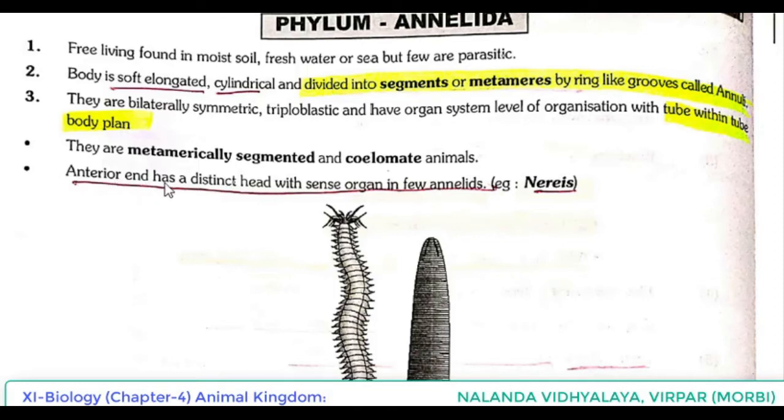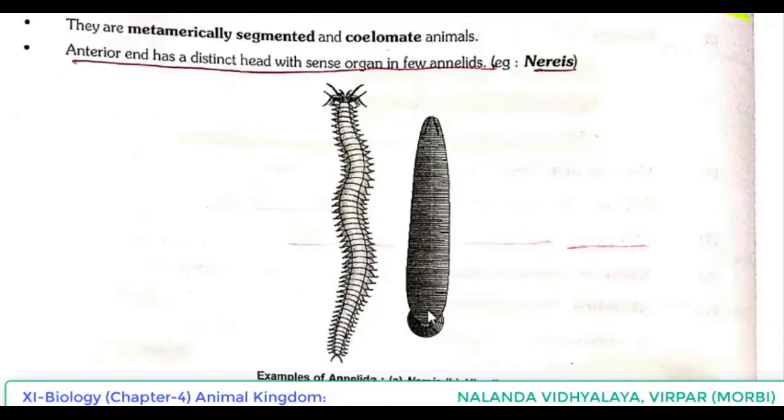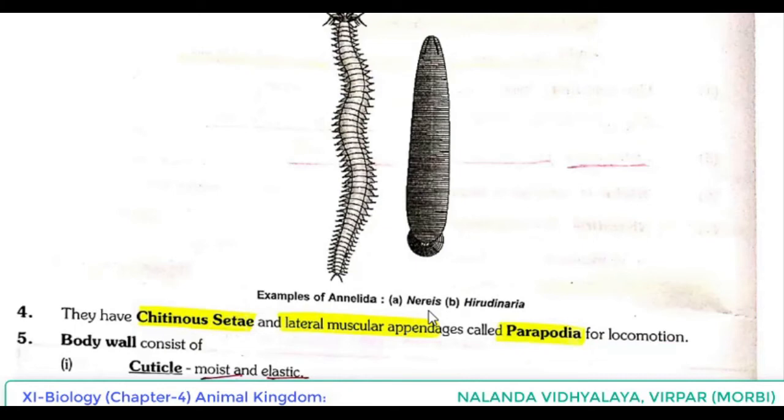Anterior end has a distinct head with a sense organ in few annelids, for example, Nereis. In the figure, examples of Annelida are given: Nereis, an aquatic form, and Hirudinaria, blood-sucking leech. Next point, they have chitinous setae. Setae are the locomotory organs of these annelids, and they are made up of chitin. That's why they are known as chitinous setae. And the lateral muscular appendages called parapodia are present for locomotion.